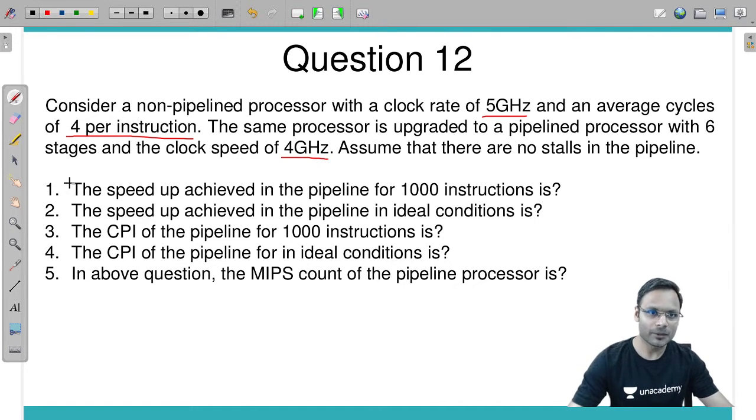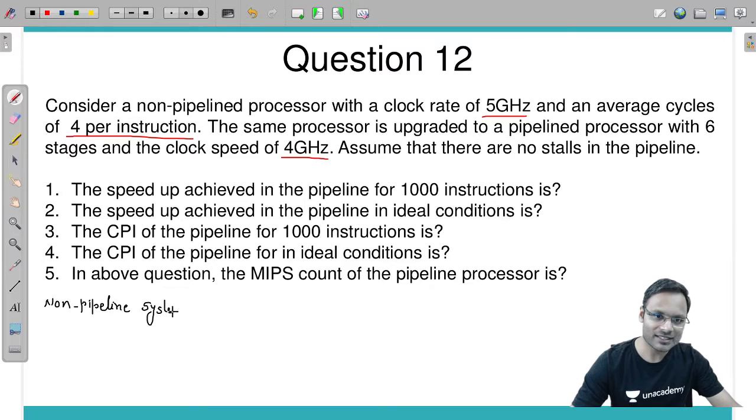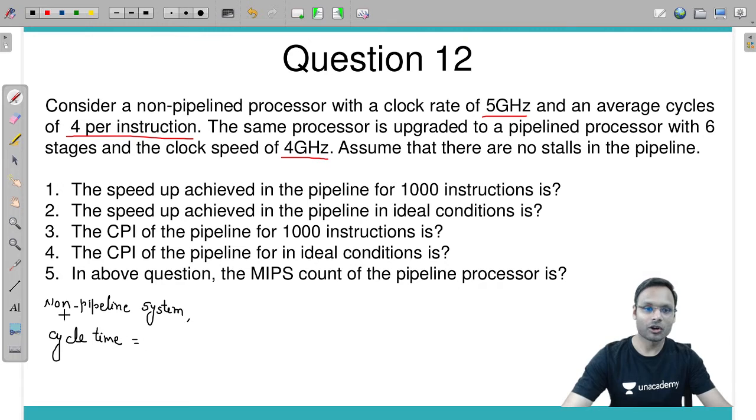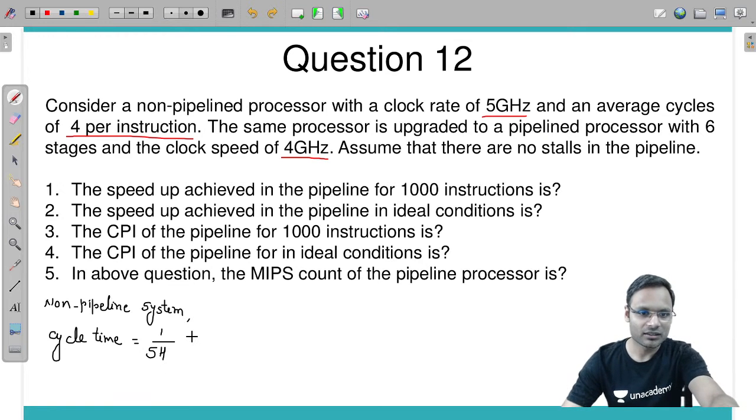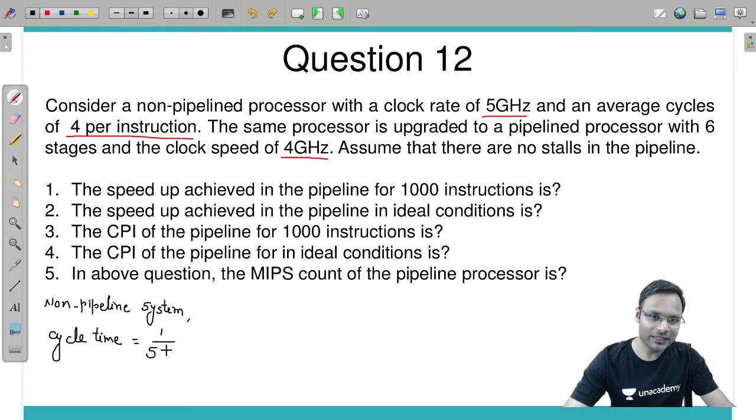Okay, so first of all, for the non-pipeline system, if the clock rate is given, can you calculate the cycle time? Can you calculate cycle time for the non-pipeline system? Yes, we can calculate the non-pipeline cycle time, which is 1 divided by the clock rate, which is in gigahertz. Okay, fine. 1 divided by 5 gigahertz, which turns out to be 0.2 nanoseconds.